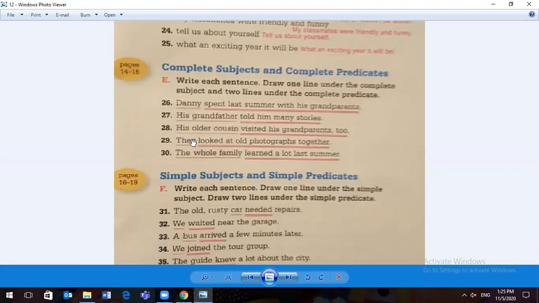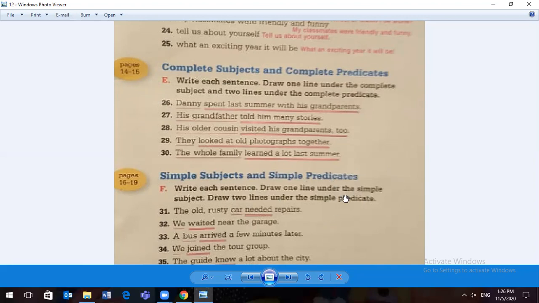His older cousin visited his grandparents too. Who am I talking about? His older cousin. What did the older cousin do? Visited his grandparents too. They looked at old photographs together. Who am I talking about? They. What did they do? Looked at old photographs together. They, subject, looked at old photographs together, predicate. The whole family learned a lot last summer. Who am I talking about? The whole family. What did the whole family do? Learned a lot last summer, predicate.